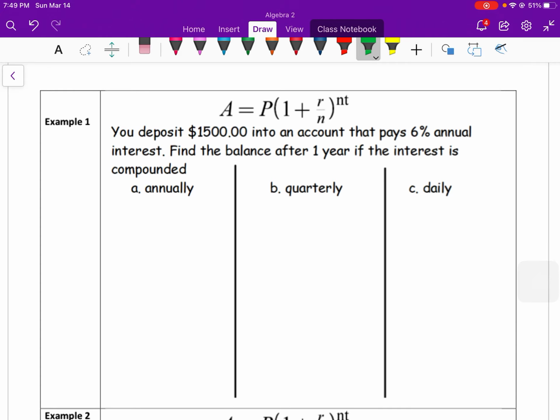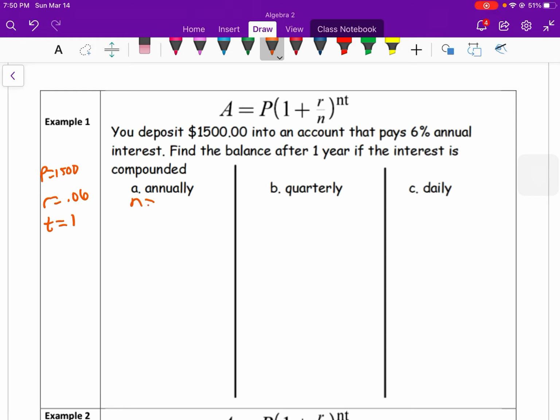In this first example, it says you deposit $1,500 into an account. So that's your starting amount. That's your P. P is 1,500. That pays 6% annual interest. So right there, that's your percent. That's your rate is 6%. Find the balance after 1 year if the interest is compounded. So after 1 year is your time in years, 1 year.